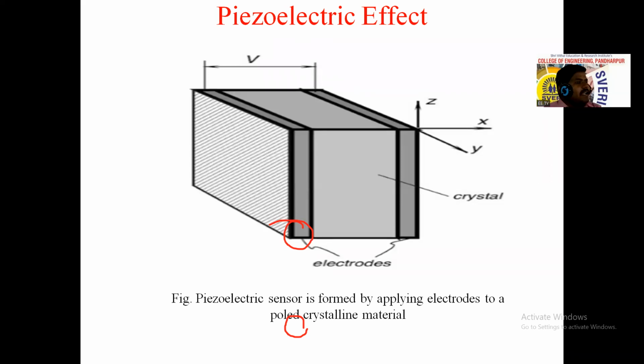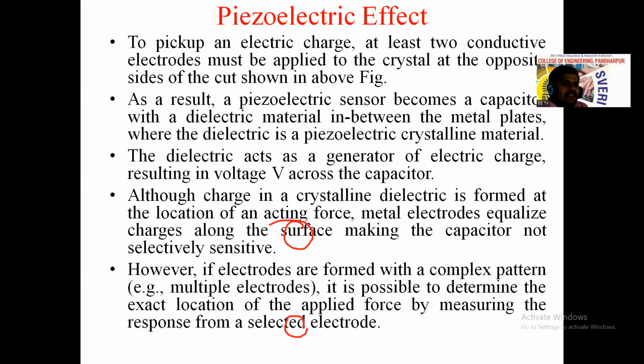So generally, this piezoelectric type of sensor is used for footstep electricity generation, where force is applied, whether it is variable force or constant force. At that situation, we use a piezoelectric type of sensor or device to generate the electricity.